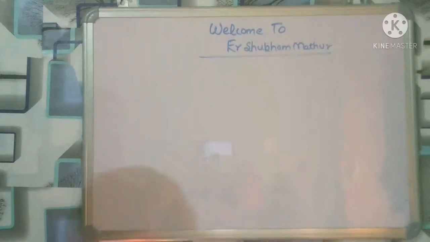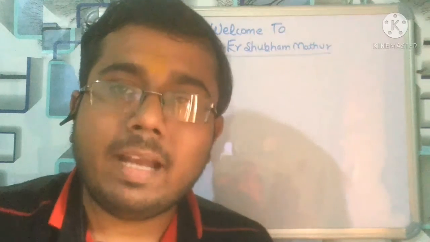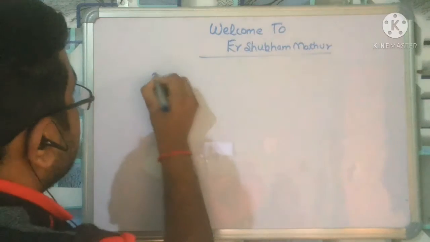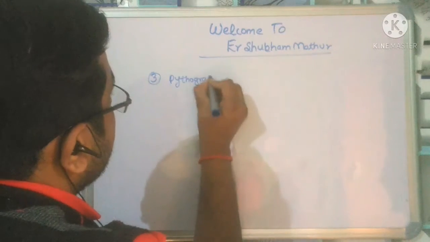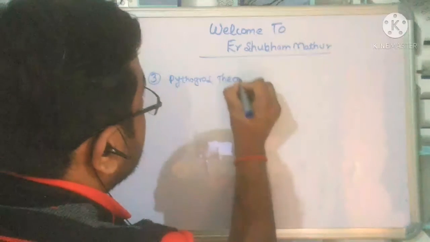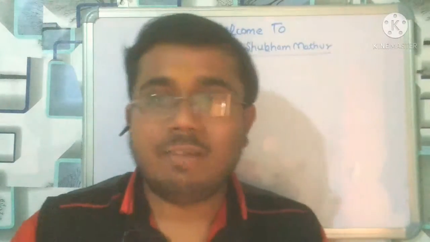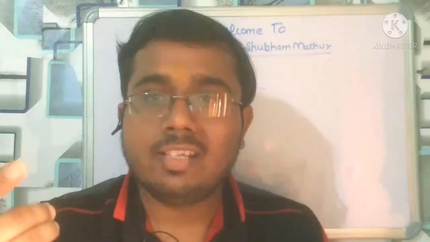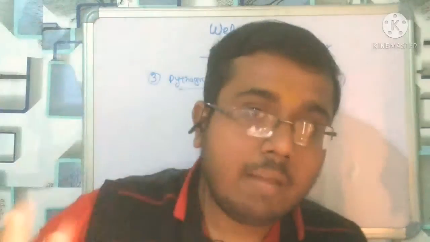Now the third concept is the Pythagoras theorem. You learned the Pythagoras theorem in class 8. What is the Pythagoras theorem? Everyone knows: perpendicular square plus base square is equal to hypotenuse square. There is nothing wrong, I am right.